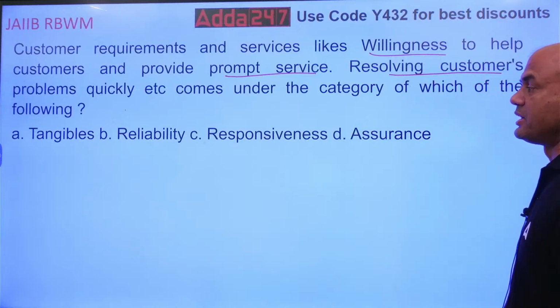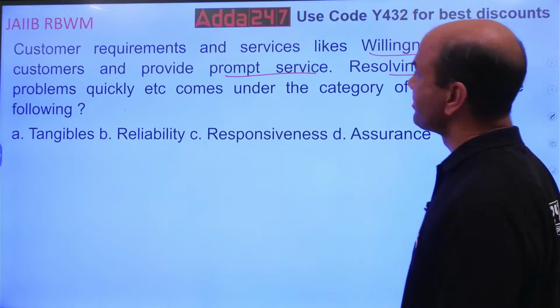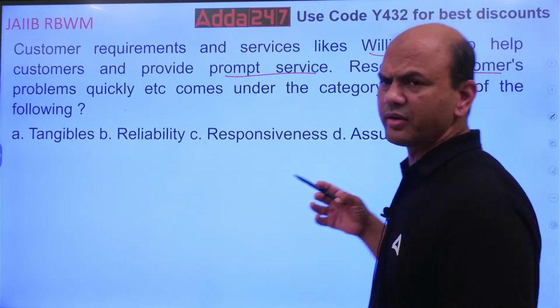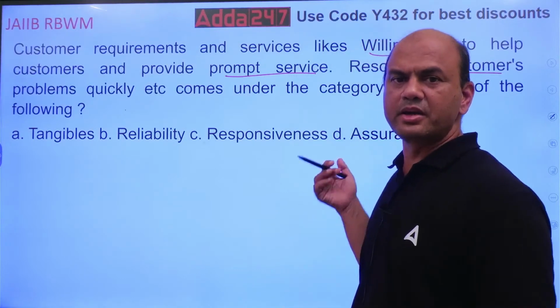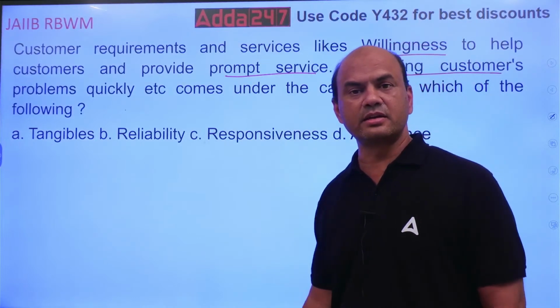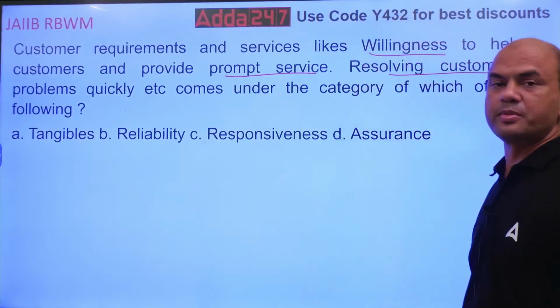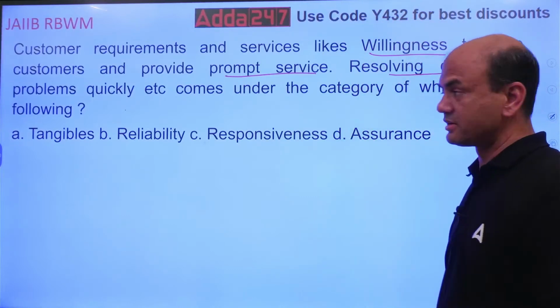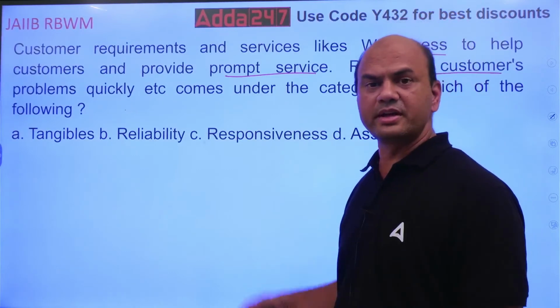Tangibles, reliability, responsiveness and assurance. Willingness, here I am ready to serve the customer, whatever that customer problem is, I am ready to solve it. Prompt service, turnaround times, very fast. Resolving the customer's problems, right? So which category does it come under?